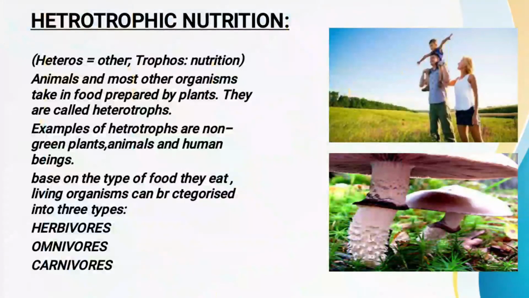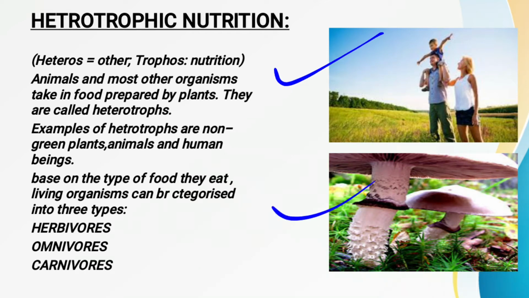Now the next one we have to study is heterotrophic nutrition. What is heterotrophic nutrition? Similarly, if you break this word heterotrophic into two parts, the meaning of heteros is other, and the meaning of trophos is nutrition. So the organisms which obtain their nutrition from other organisms are said to have heterotrophic nutrition. Likewise us, we human beings, and some kinds of non-green plants and the animals, etc.